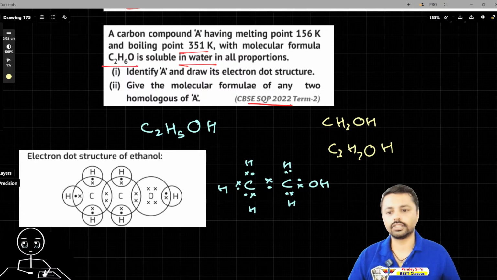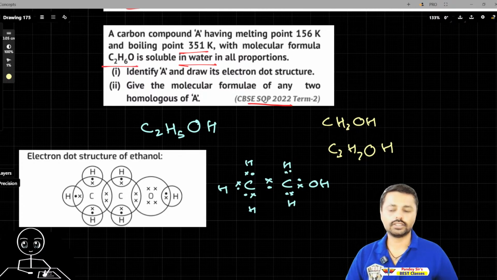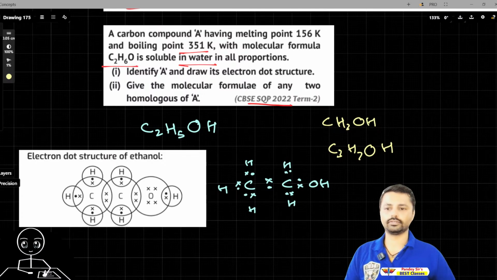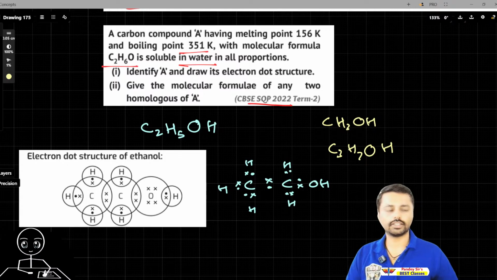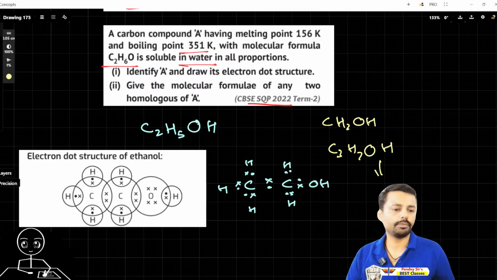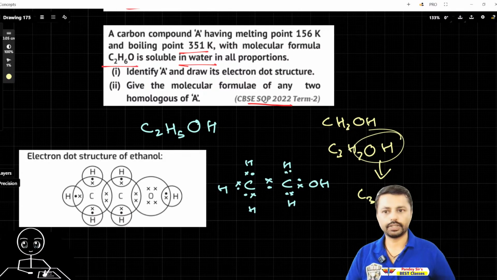That's it, done. These are the molecular formulas. You can also write C3H8O like that. OH is the functional group anyway.